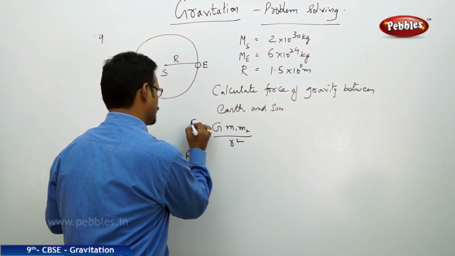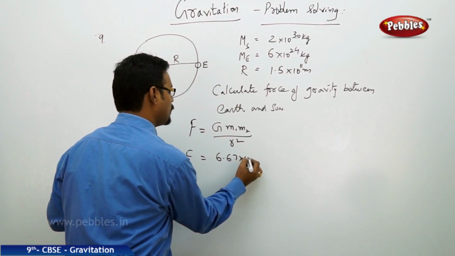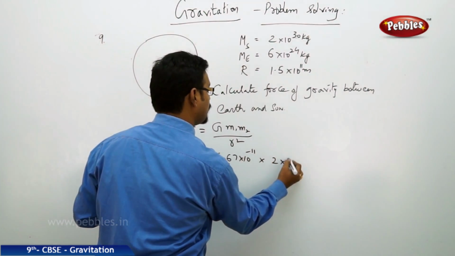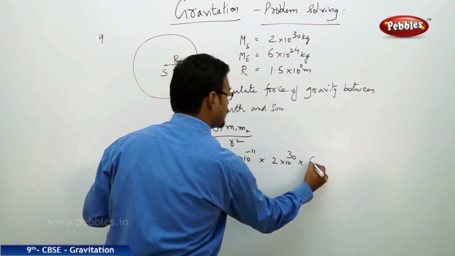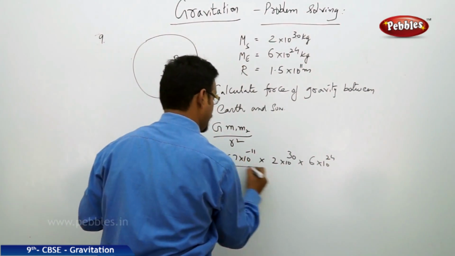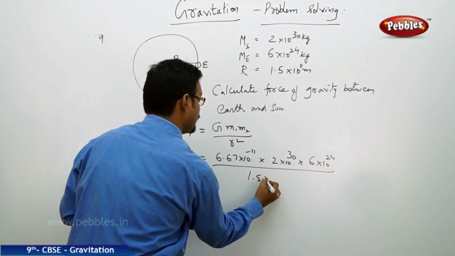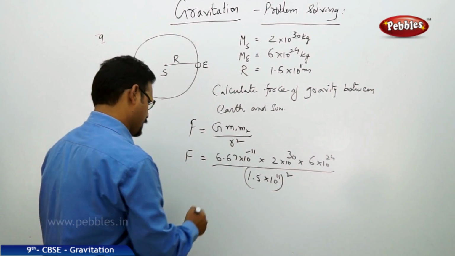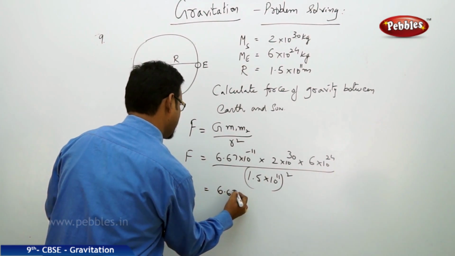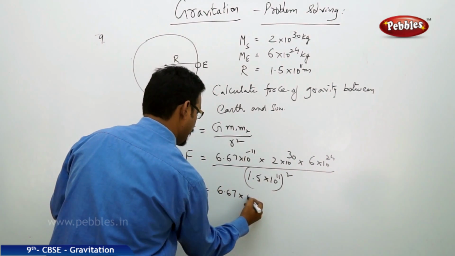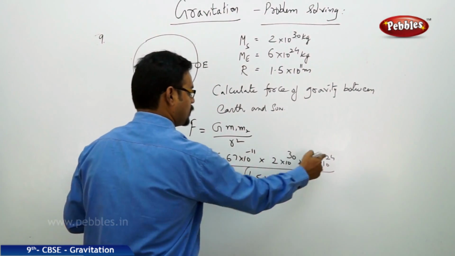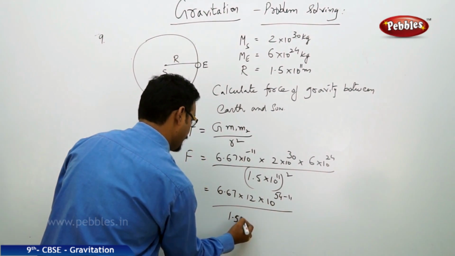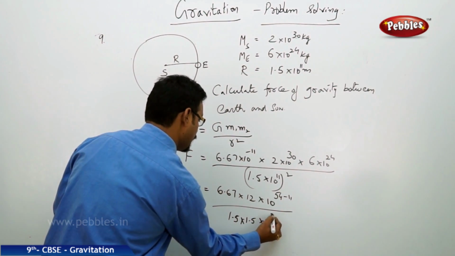Now force F equals the G value 6.67 into 10 power minus 11, and mass of the Sun 2 into 10 power 30, and mass of the Earth 6 into 10 power 24, by r square. R square is 1.5 into 10 power 11 whole square. If you keep on simplifying all these numbers, see how I am doing. 6.67 into 2 into 6 into 10 power 30 plus 24 minus 11 by 1.5 into 1.5 into 10 power 22.